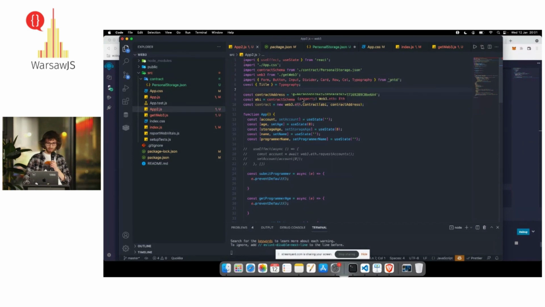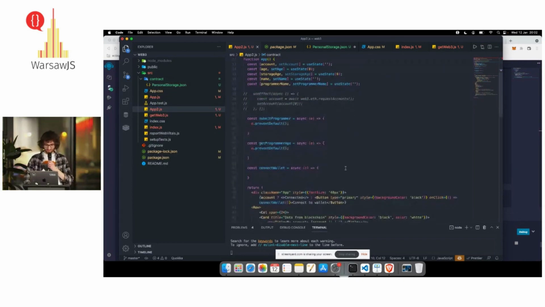So we also import this ABI, and to create a contract that we can use in our application, the contract object, we just create a new instance of Web3. We pass this ABI, the description of the contract, and the contract address. And now under the contract, we can use the contract methods. So let's use it.